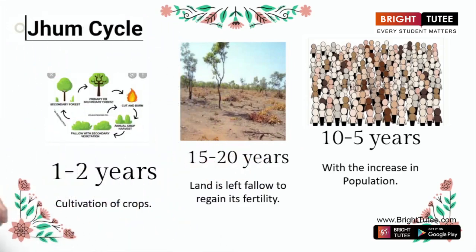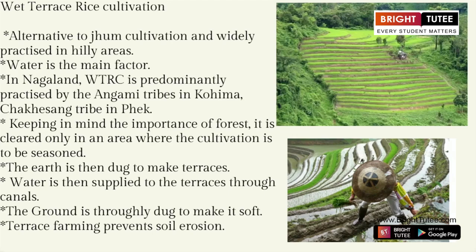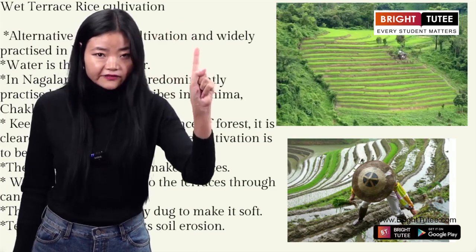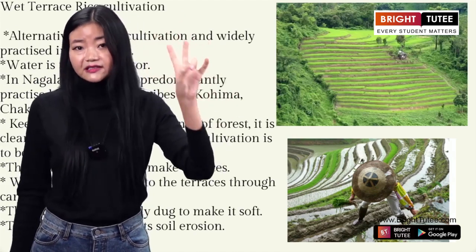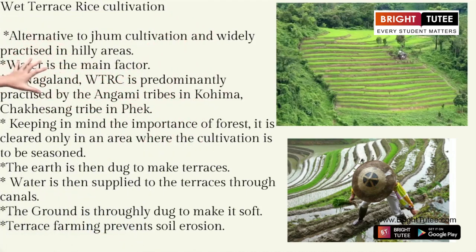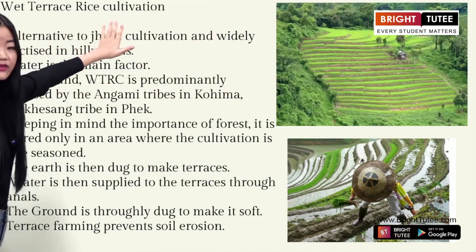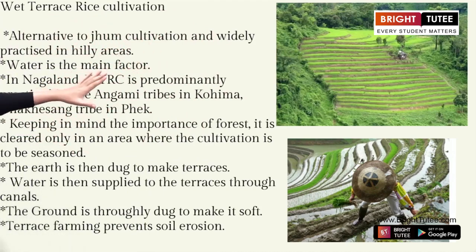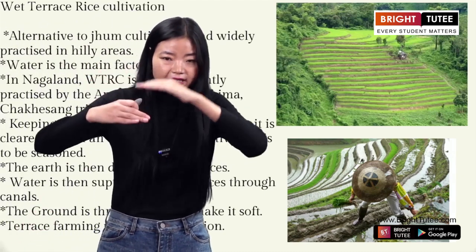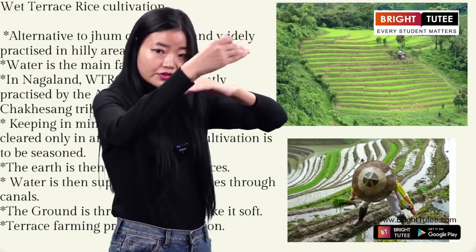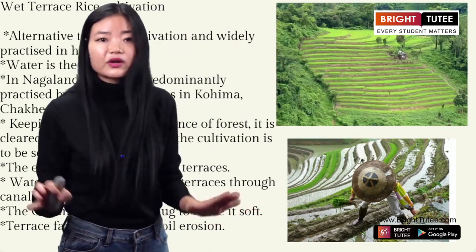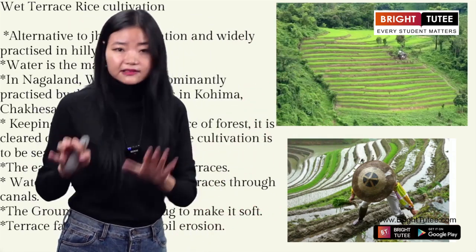Okay, now very quickly, let me tell you about the second cultivation. Remember, the first type of cultivation is the doom cultivation. The second type of cultivation is the terrace cultivation. Under the terrace cultivation, there is this particular cultivation known as wet terrace rice cultivation. Now look at the picture. The picture looks somehow stepwise, step 1, step 2, step 3, something like that. We can relate ourselves to the steps. Yes or no? That is the reason why this is called terrace cultivation.